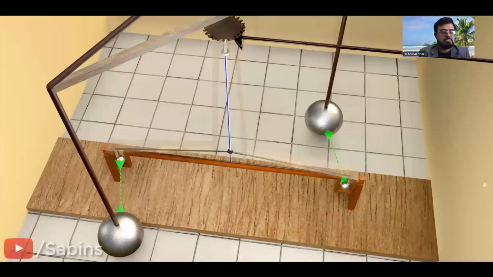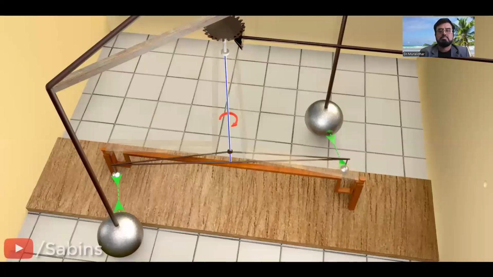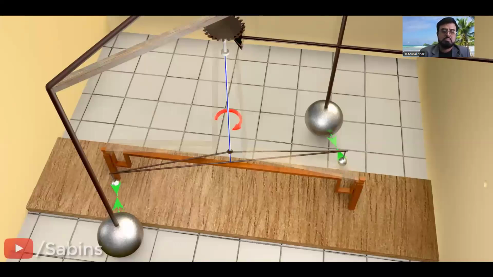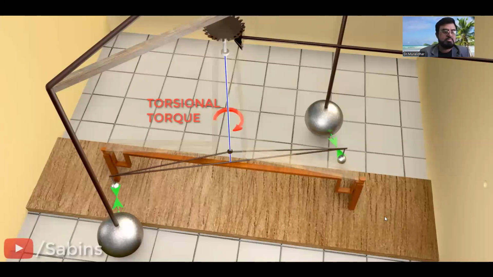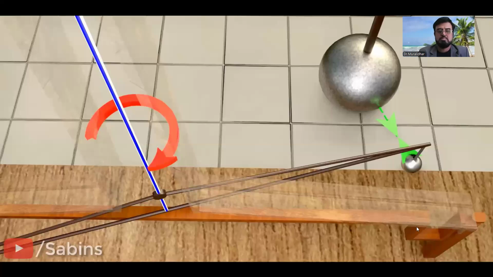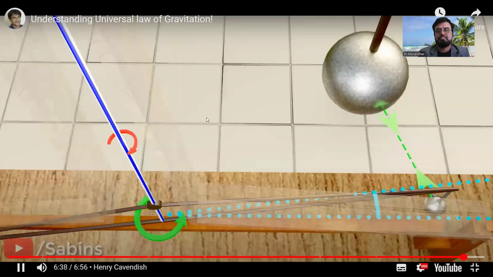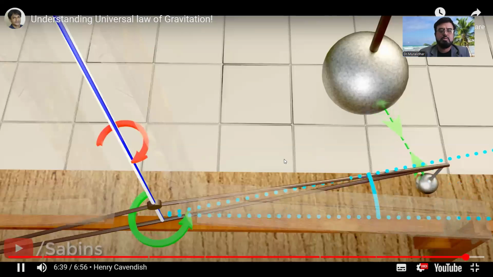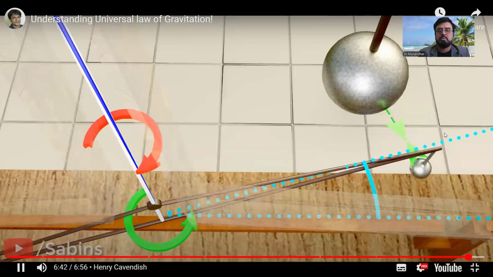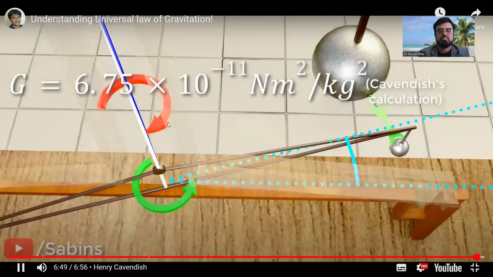The only difference is that his setup was able to attain a balance force between the force due to gravity and the string's torsional force. You can see clearly that when the torque produced by the torsion of the string is the same as the torque due to the gravitational attraction force, the balls balance. So from that, using this twisted angle at the balance as an input, Cavendish calculated the value of g for the first time, that too quite accurately. We hope you now have a clear...